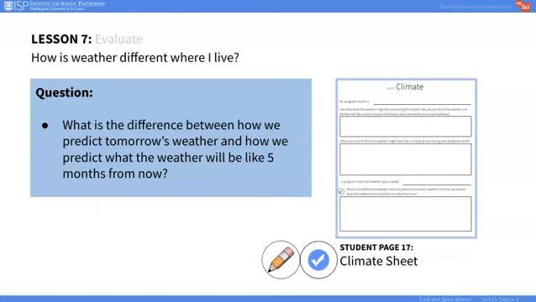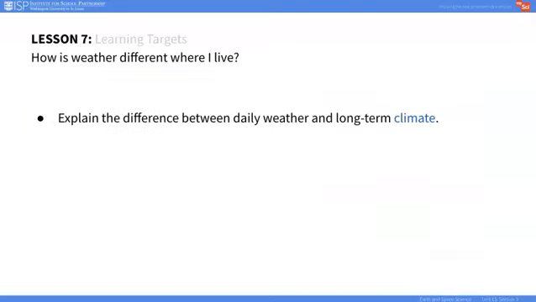In the Evaluate portion of this lesson, students will complete a formative assessment. Students will explain the difference between how we predict tomorrow's weather and how we predict what the weather will be like over the long term. By the end of this lesson, students will have explained the differences between daily weather and long-term climate.